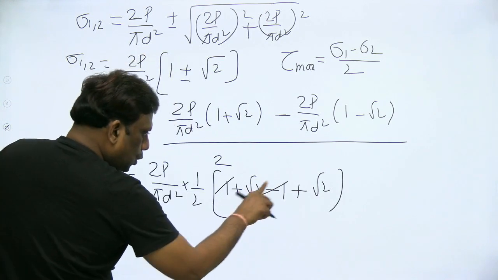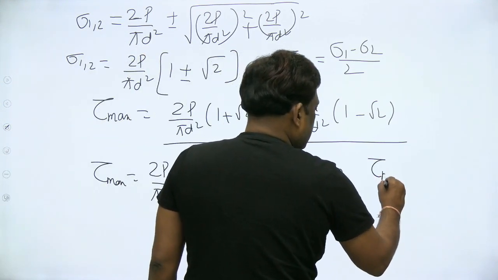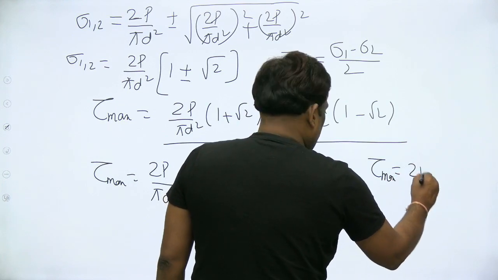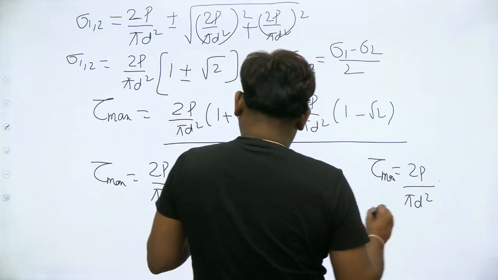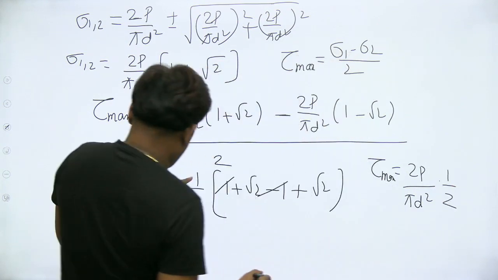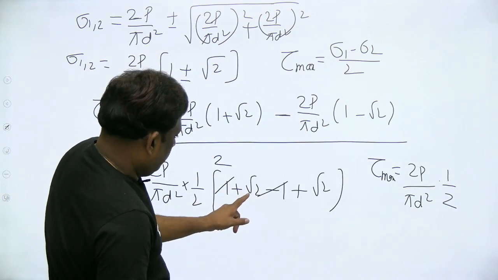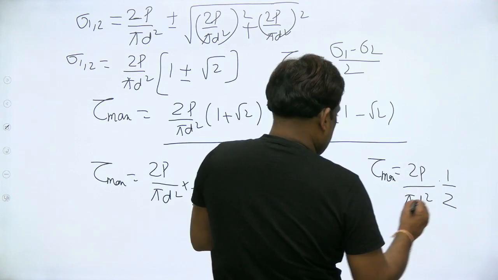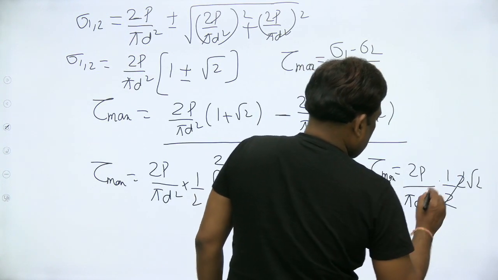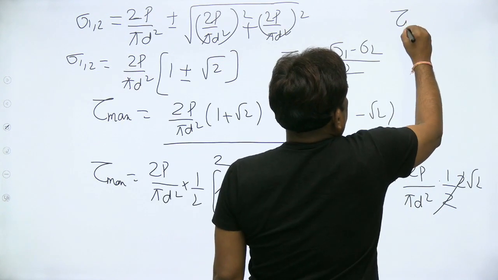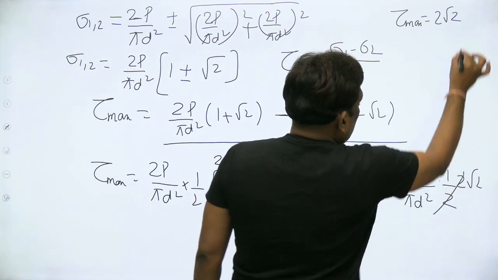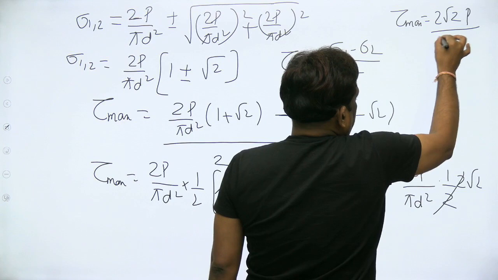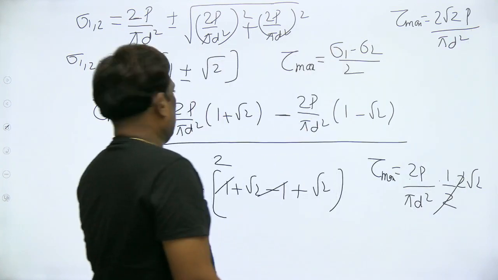Therefore, the maximum shear stress is given by 2 root 2 p by pi d square. Excellent, no problem at all.